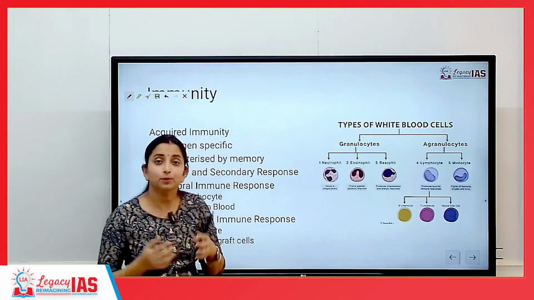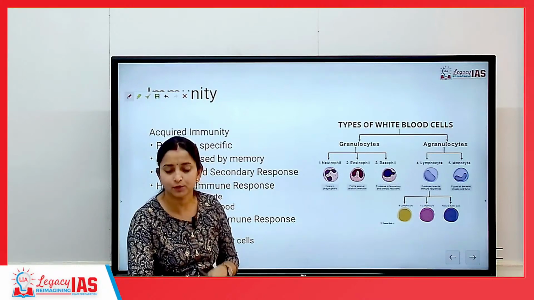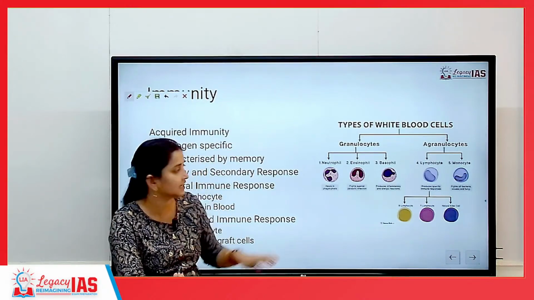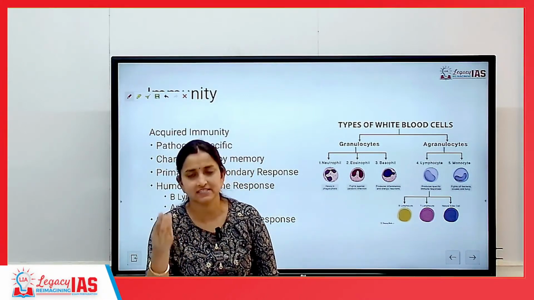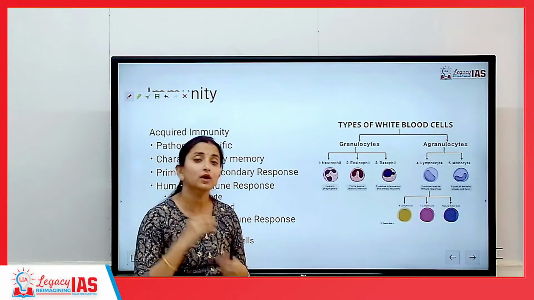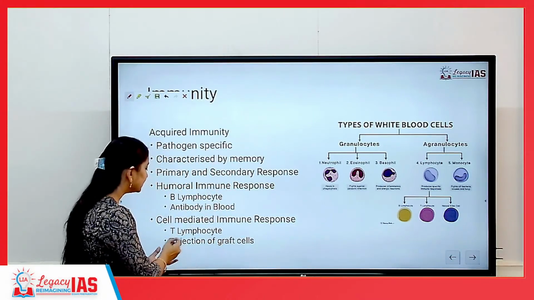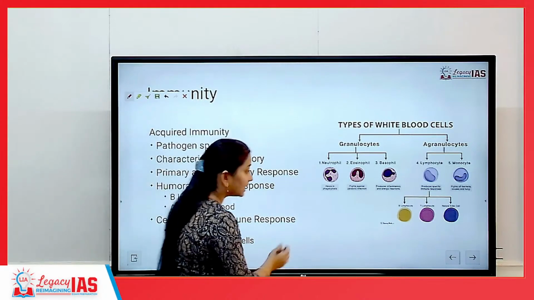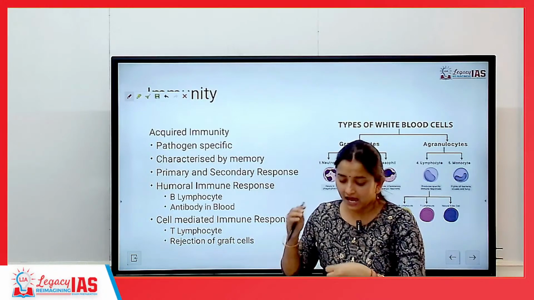Okay? Because my body now knows that this is a new organ, this does not belong to my body, so I will go and kill this organ. All of these are responsible for killing or eating this organ, let's say kidney transplant. Who is responsible for killing this? It is the T lymphocyte, they are the ones responsible for rejection of graft cell. This is a graft cell and they will reject this.